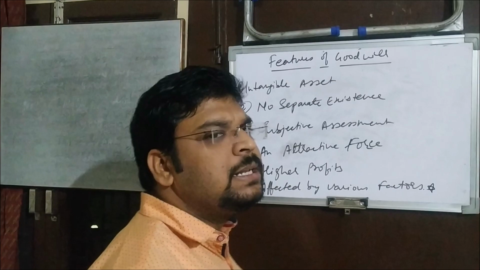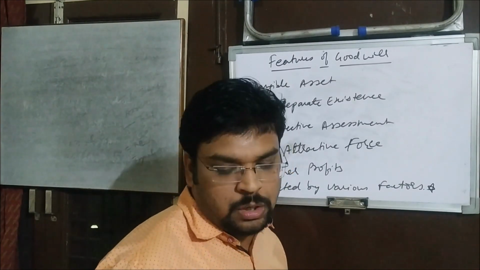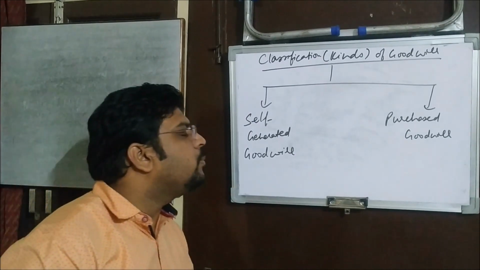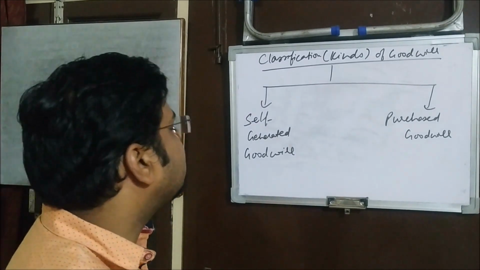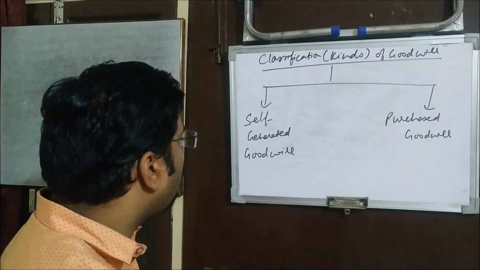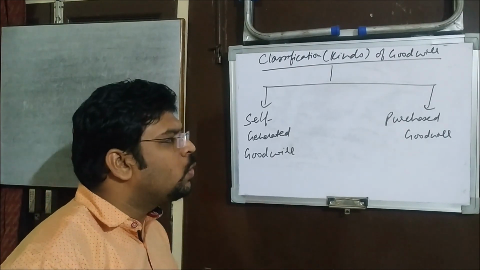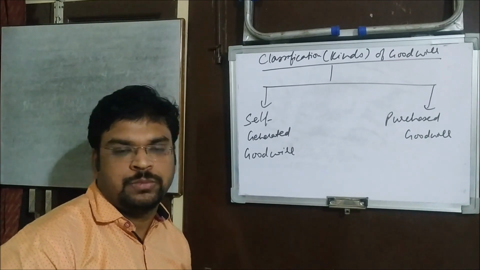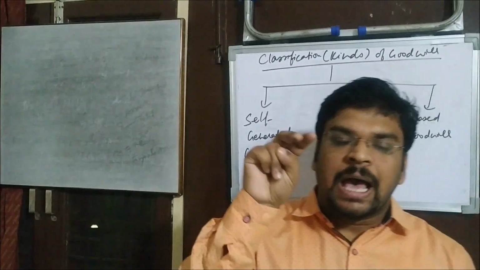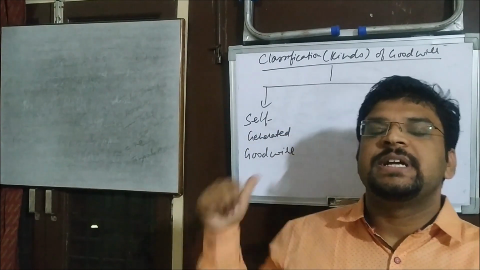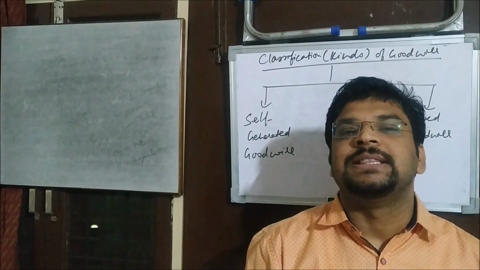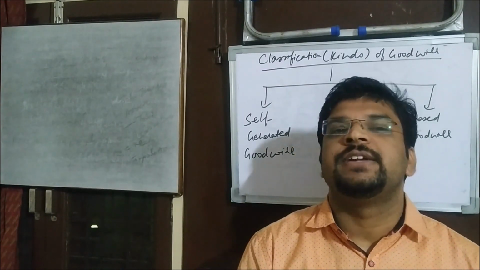Now let's understand the kinds of goodwill, or we call it classification of goodwill. Goodwill can be classified into 2 categories, so there are 2 kinds of goodwill. One is the self-generated goodwill, another is the purchased goodwill. Understood? So in the example I took, we had both goodwills present. For Mr. A, the 5 lakh goodwill was self-generated goodwill.